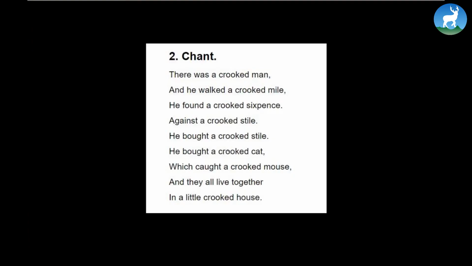So it defines a person who is crooked. In a way, it's a wonderful poem, a very humorous poem, where everything that he comes across in life is crooked. So let's continue.